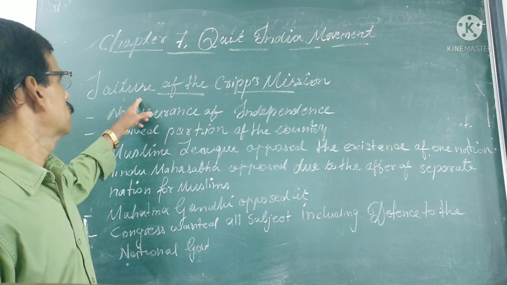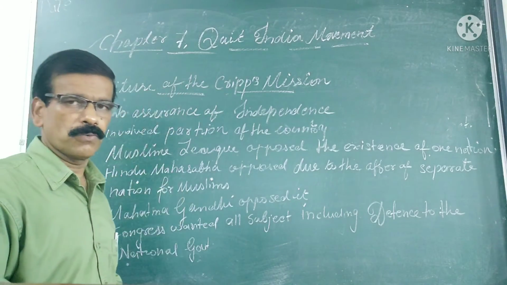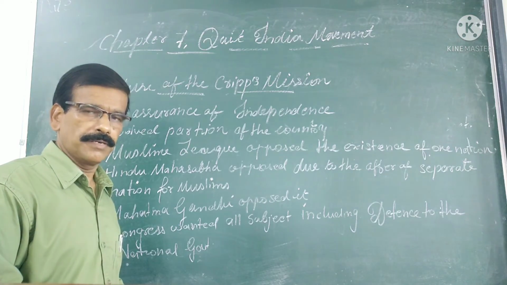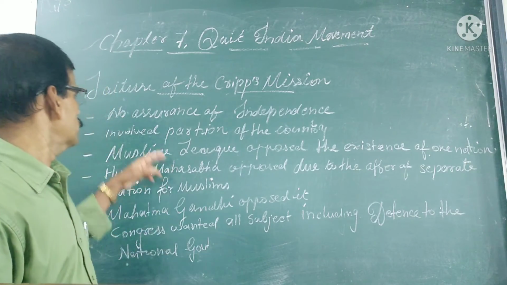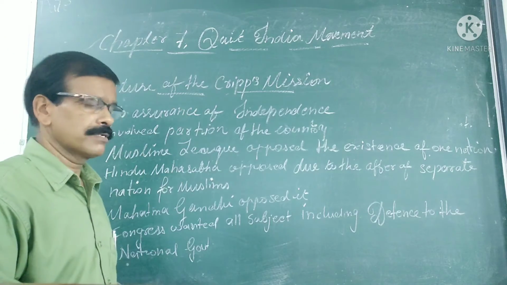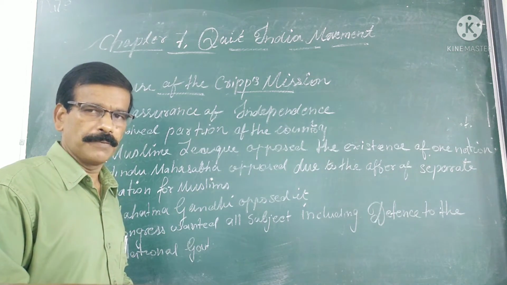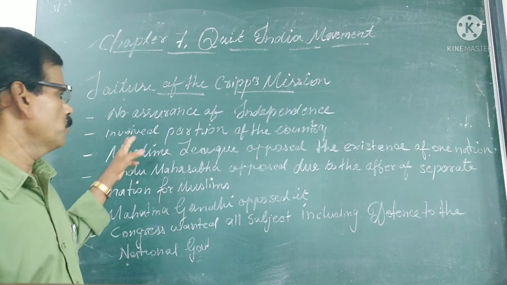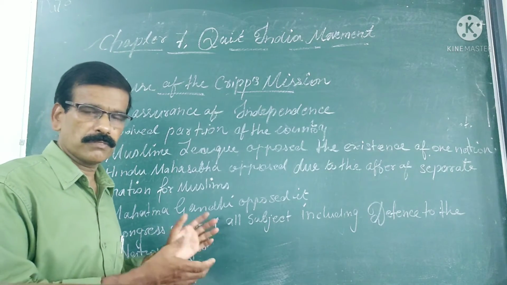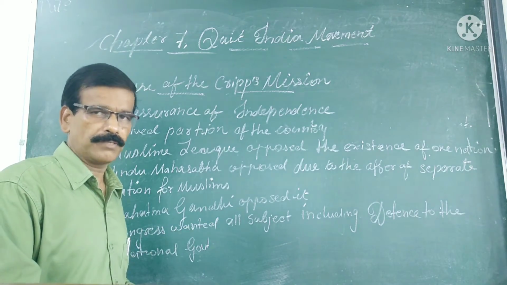Here we see the failure of the Cripps mission. So why did the Cripps mission fail? Those are the reasons we will analyze. First, there was no assurance of independence. In this Cripps mission there was no promise of independence. Second, it involved partition of the country. So there was a hint that the country would be divided.